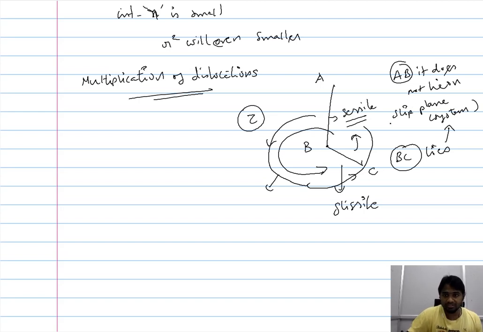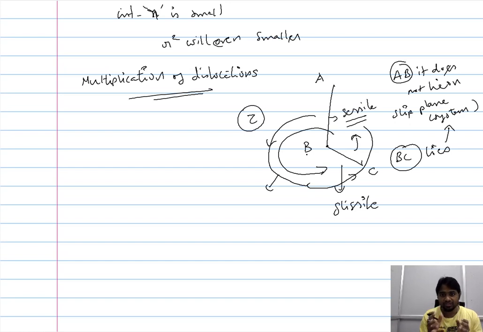We need to understand how this particular BC, the section of the ABC dislocation, moves when it is pinned by AB. It is difficult for us to conceive, but it gives us an idea of the fundamental reason for the multiplication of dislocations. When you have a dislocation, a section of it does not move and is sessile in nature, and a section of it is glissile in nature.